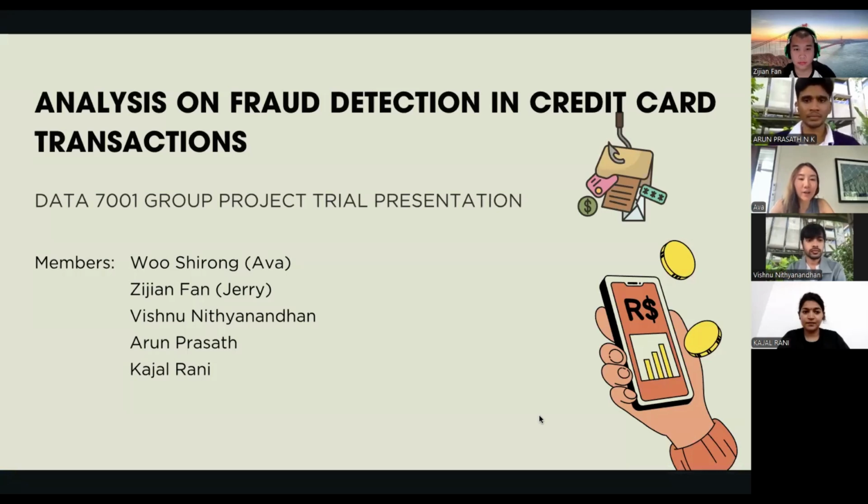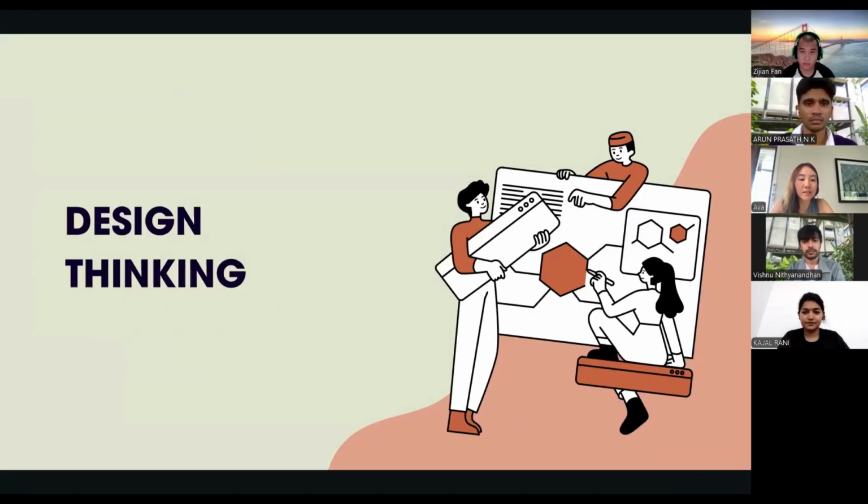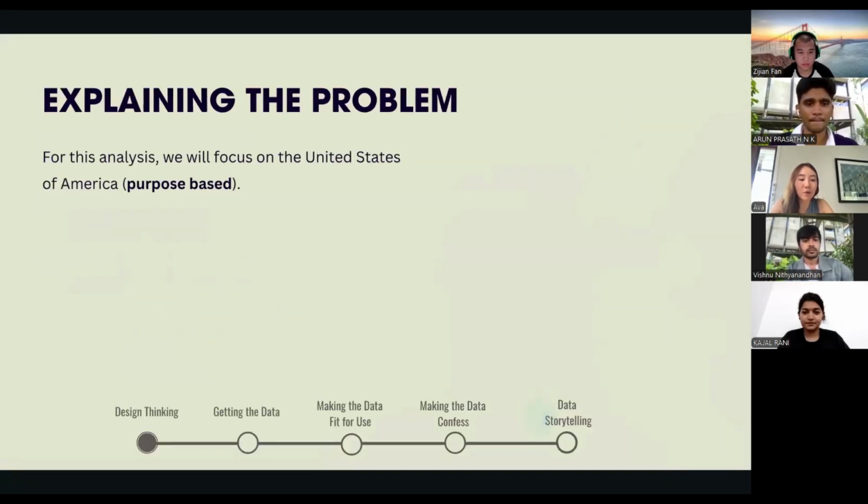Hello, we are Group 4 and our presentation focuses on the analysis of fraud detection in credit card transactions. Let's start off with the design thinking of our project. Our project will focus on fraud cases in the USA.